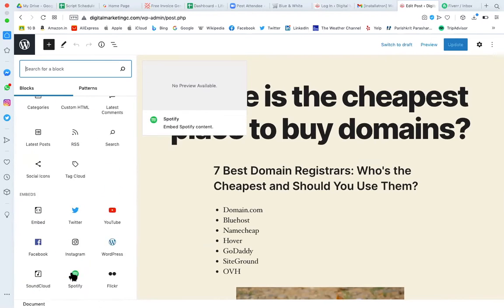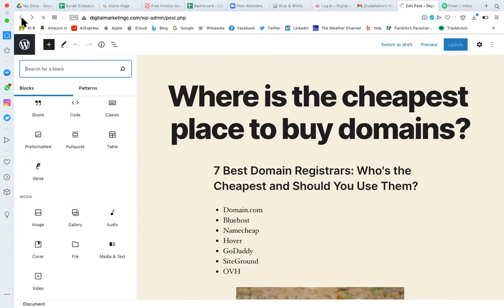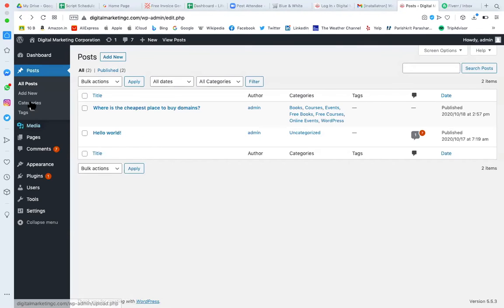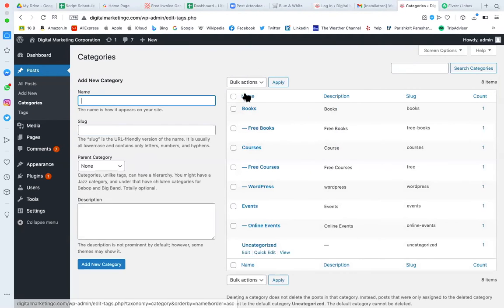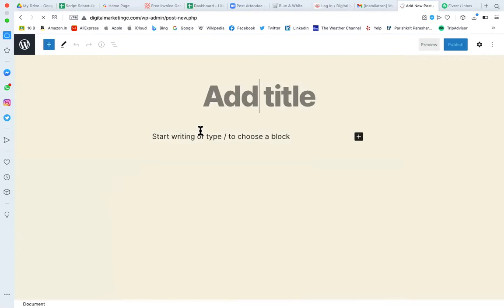Once you are done with the pages, you have created some different categories. If you remember, we created different categories, and within those categories we created all the posts. So we can create a new post. This part we are done.